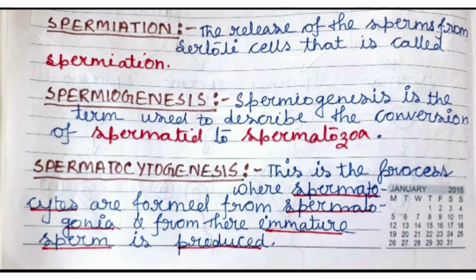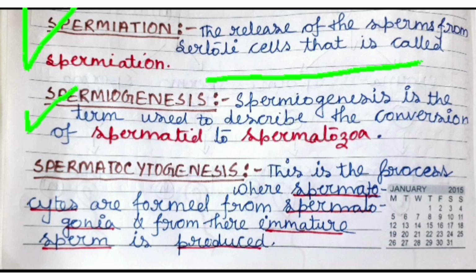And in the process of spermatogenesis, there are some special terms that I will discuss with you. Beginning with spermiation. What is spermiation? Spermiation is the release of the sperms from the Sertoli cell. Next, spermiogenesis. Spermiogenesis is the term used to describe the conversion of spermatids to spermatozoa. Next, spermatocytogenesis. This is the process where spermatocytes are formed from spermatogonia, and from there immature sperm is produced.